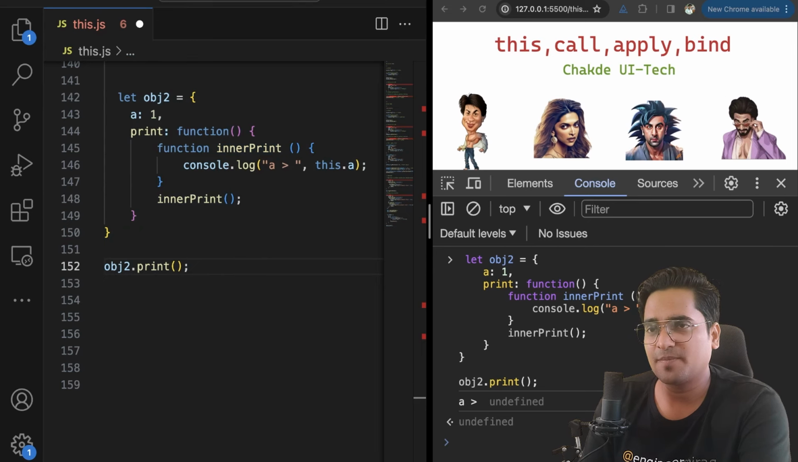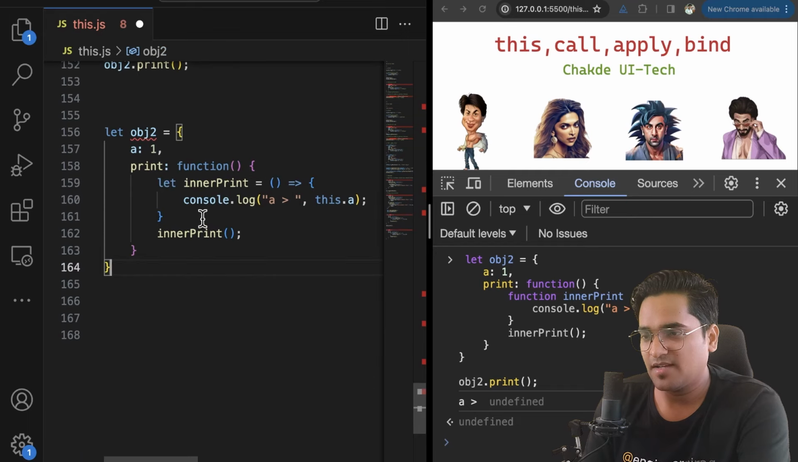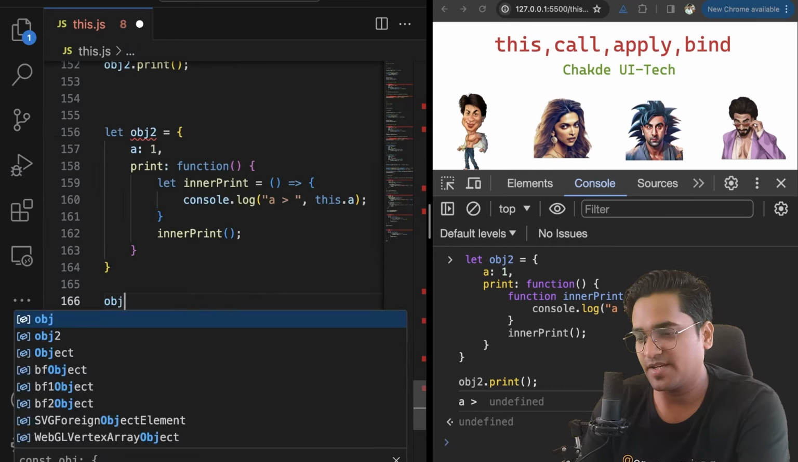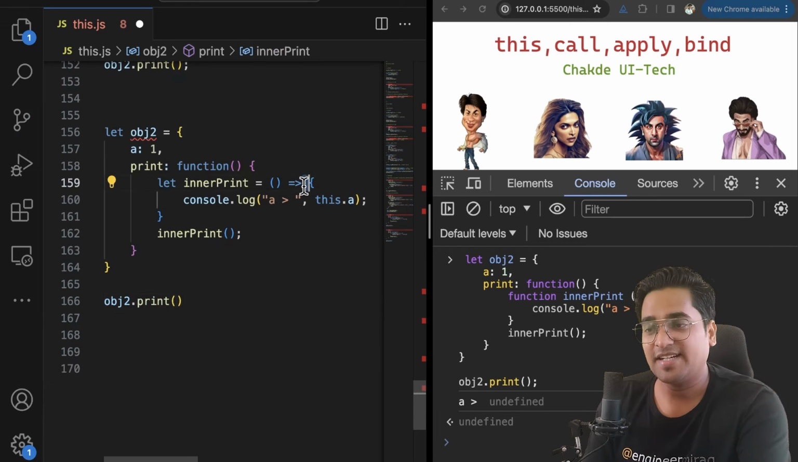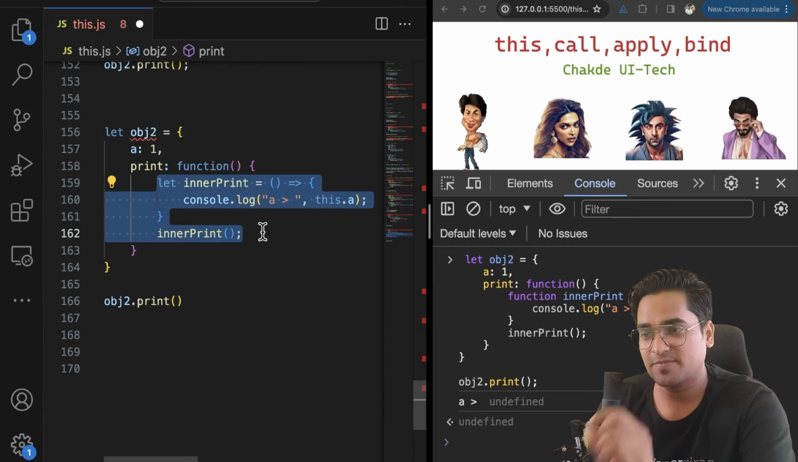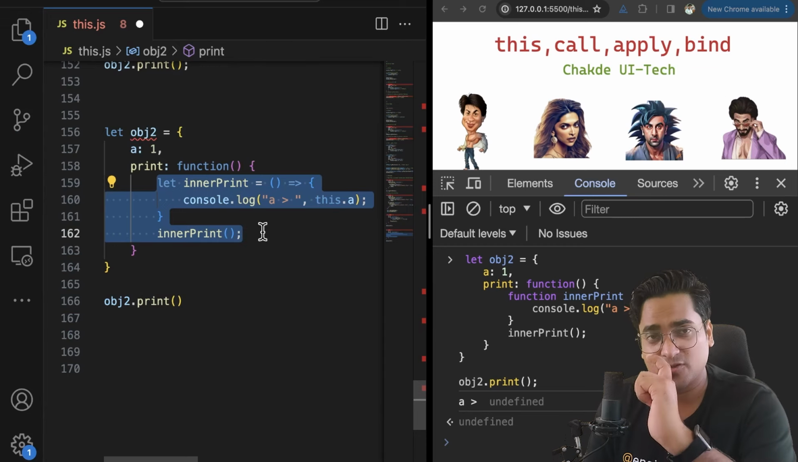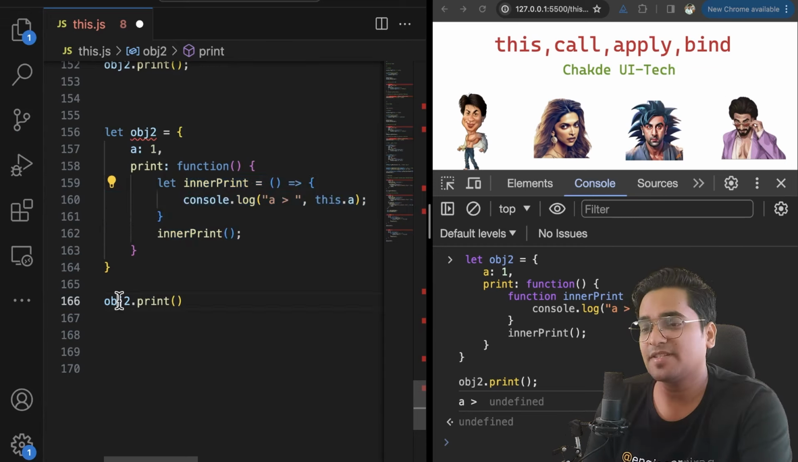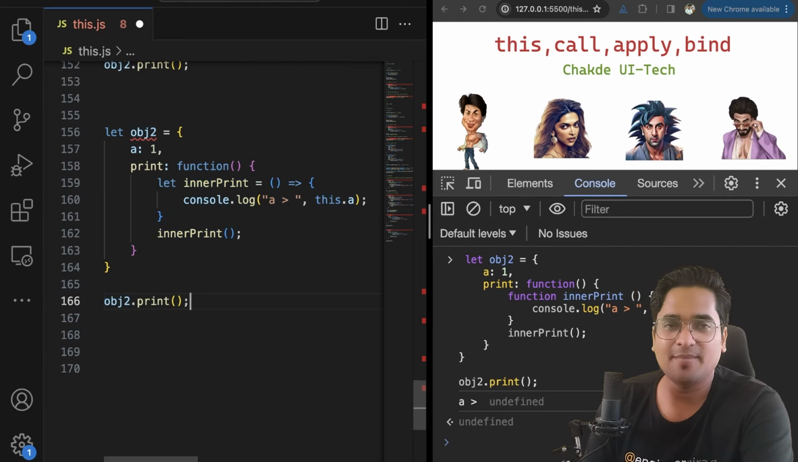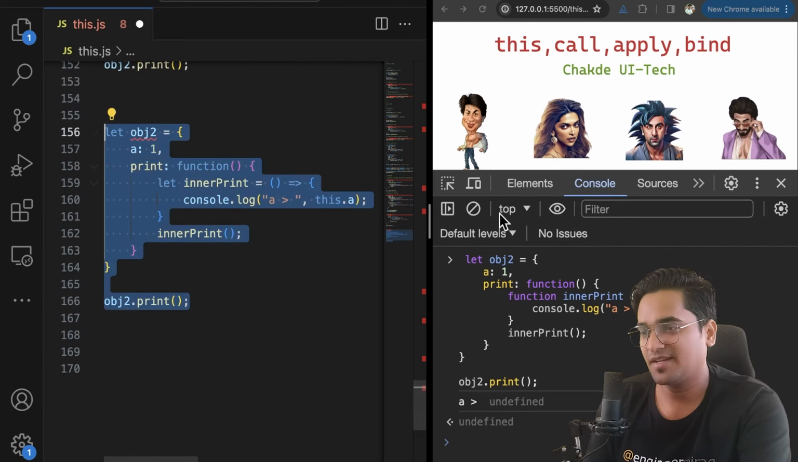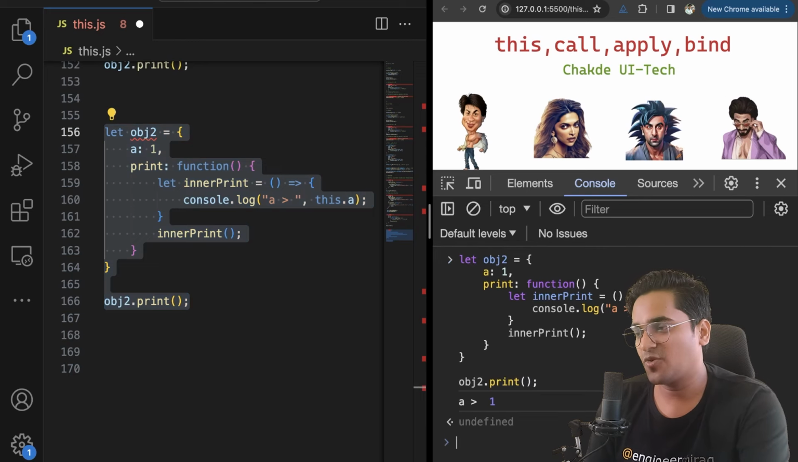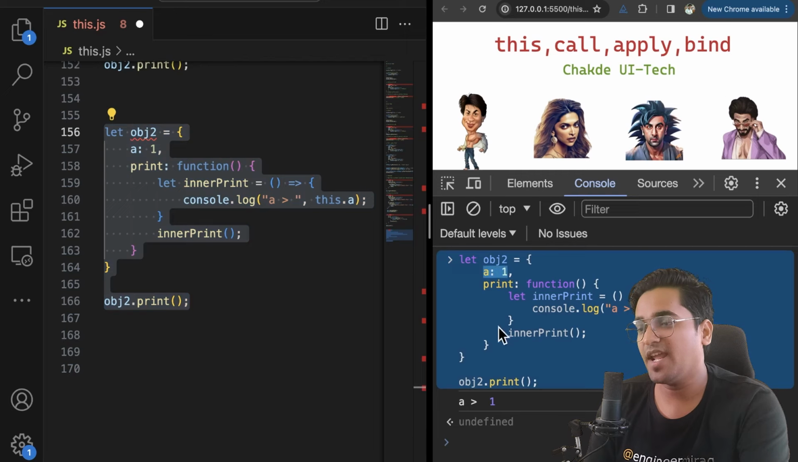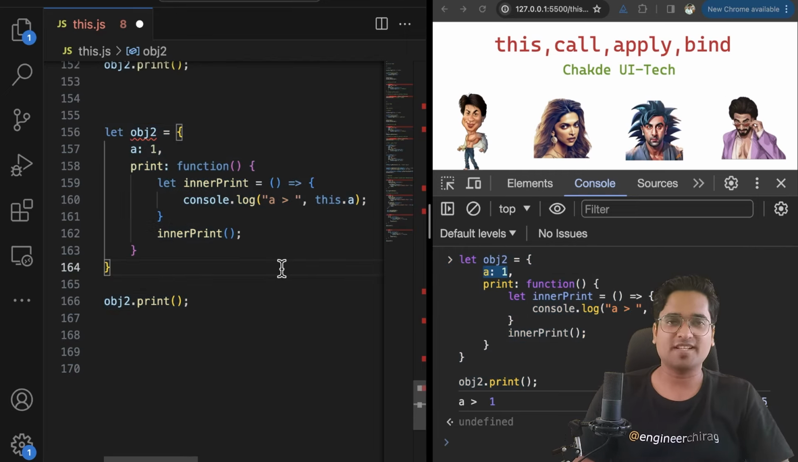Let me say obj2.print. Now you have an arrow function. At the time of creation, when it actually gets created, it will say with respect to which object I am getting married, or I am going to bind. So if you execute it now, you will see this.a is going to point to the a object in this particular obj2 object.